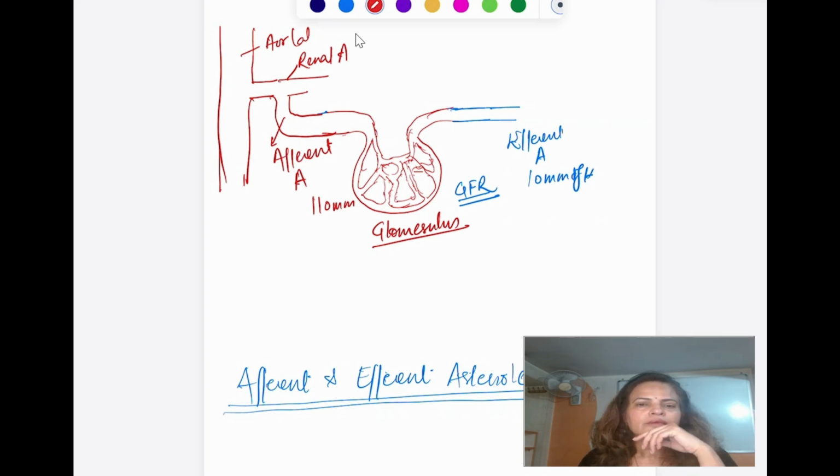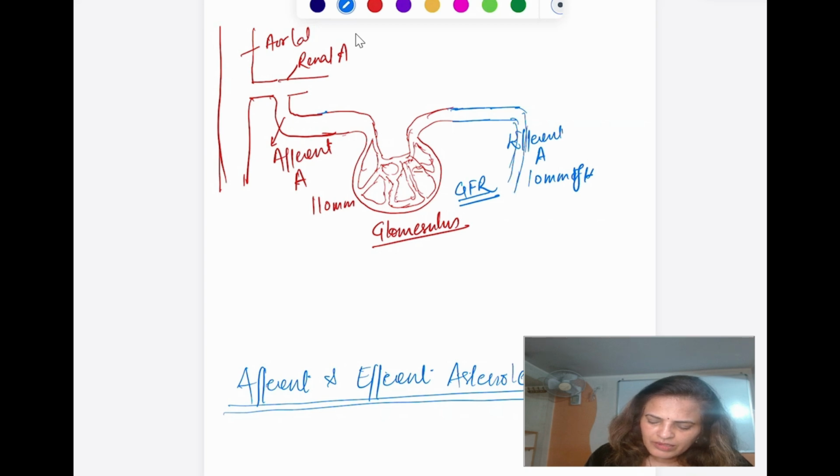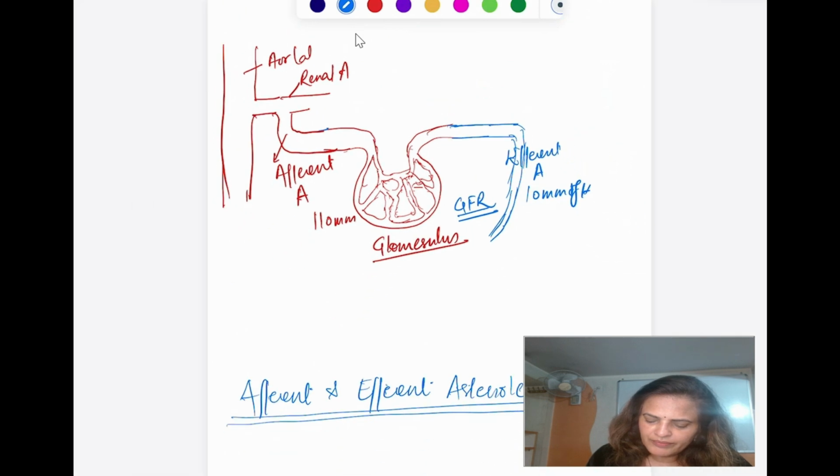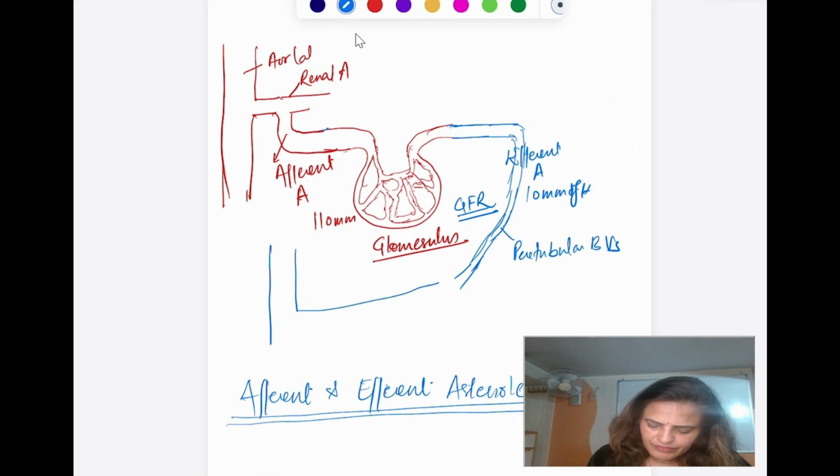So this is how the kidney gets the blood supply from the aorta. And from the efferent arteriole, it further goes to form the peritubular blood vessels, and ultimately it will go to the vena cava.